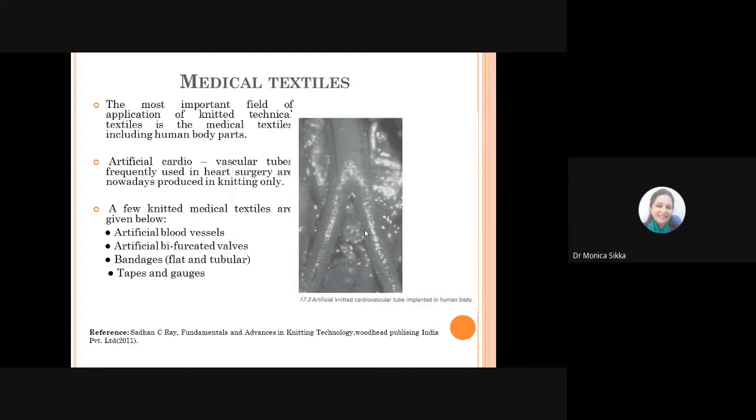So those are also a kind of knitted product which conforms to your body, gives you the necessary support from outside, along with the comfort and stretchability if you want to move your limbs. This you cannot get in woven structures. And of course, tapes and gauges are also other applications of these medical textiles.